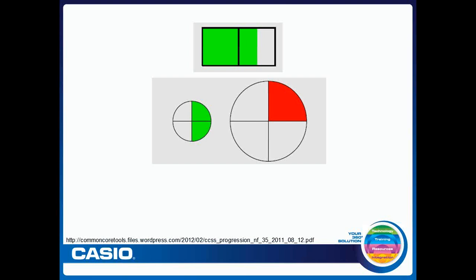If I were to ask you which part is bigger, some might say the one on the left is bigger because there are 2 equal parts. That's 1/2, and 1/2 is always larger than 1/4, which is modeled on the right. But then some people might say, actually, it's the one on the right that's bigger because it's a bigger circle. And because it's a bigger circle, that quarter is far bigger than that half of the smaller circle.